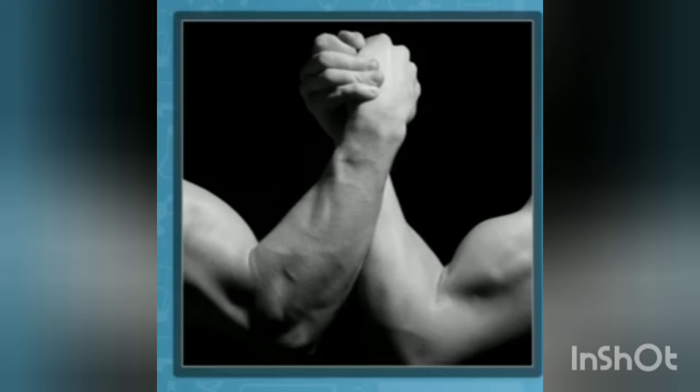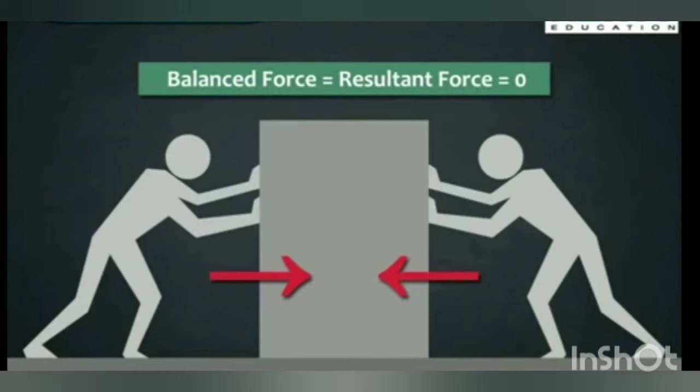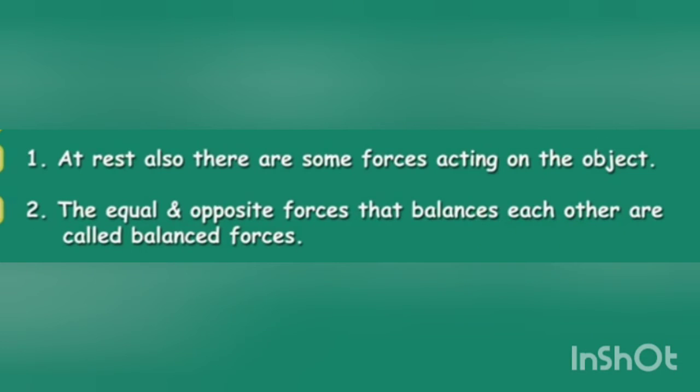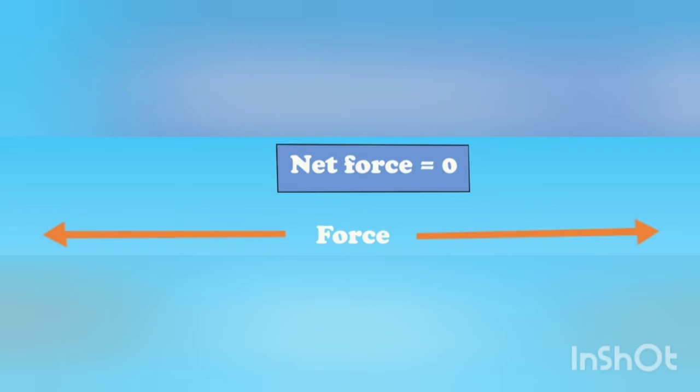So, when the same force is applied in the opposite direction, the net force, that is total force acting on the arms, is equal to 0 because none of them is applying a greater force. So, the equal and opposite forces that balance each other are called balanced forces. And if net force is 0, then no movement occurs in the body.